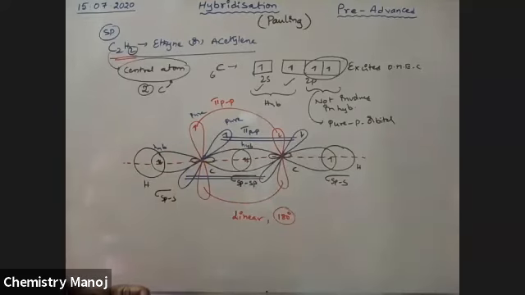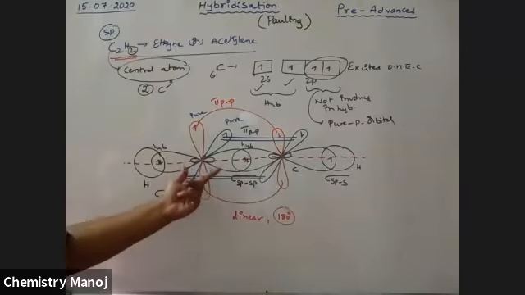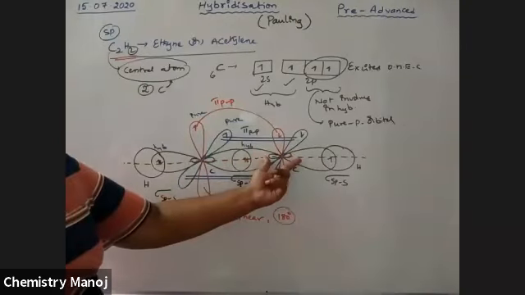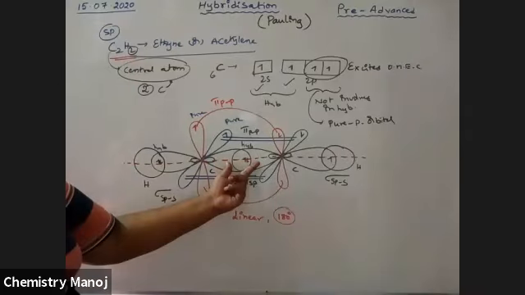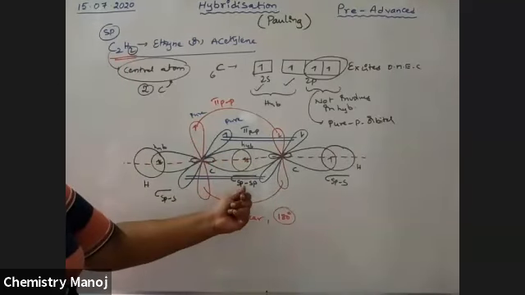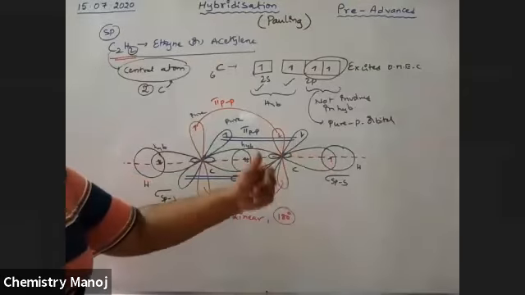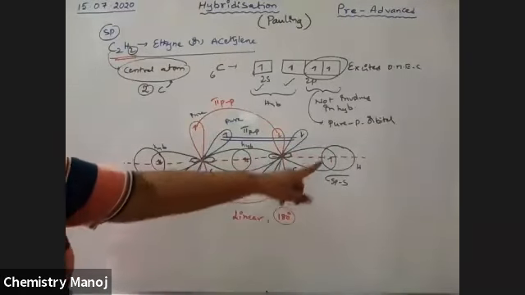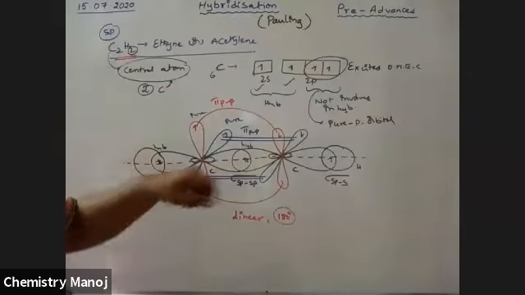Once again, see here. These are the two sp hybrid orbitals of the first carbon, and these are the two sp hybrid orbitals of the second carbon. One sp orbital of each carbon atom is involved in linear overlapping and gives a sigma sp-sp bond. The remaining two hybrid orbitals are involved in linear overlapping with the s orbitals of hydrogen, because two hydrogens are bonded here.